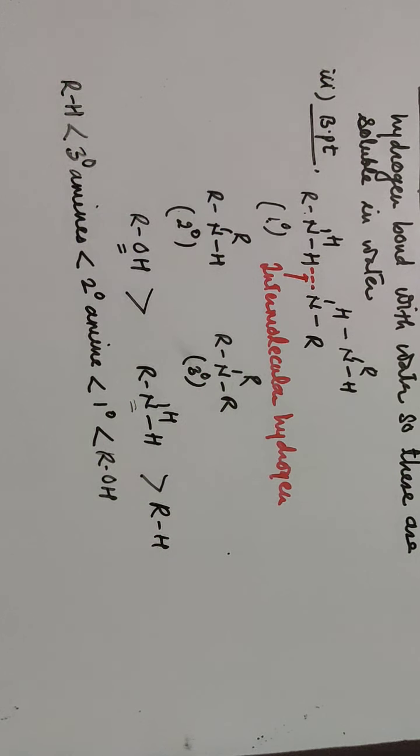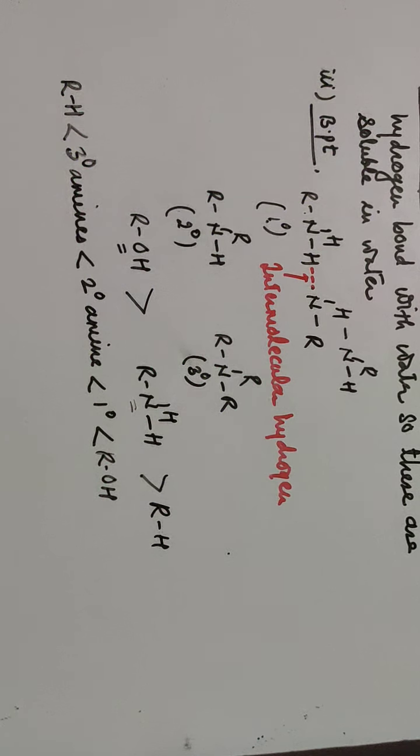What about boiling point? The boiling point of primary amines is higher than secondary amines, which is higher than tertiary amines, and this is because of the polar NH bond. In primary amines, there are two NH bonds, and the molecules are associated with each other by intermolecular hydrogen bonding, so it requires more energy to separate the two molecules, and hence the boiling point of primary amines is higher than secondary.